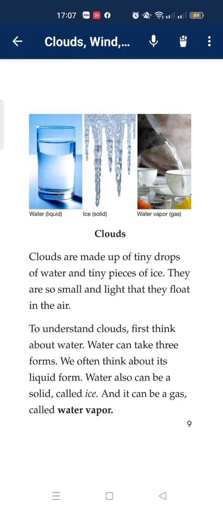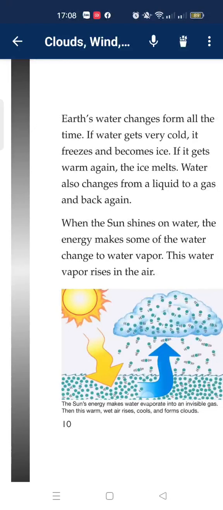Clouds. Clouds are made of tiny drops of water and tiny pieces of ice. There are also small bits of dust that float in the air. To understand clouds, first think about water. Water can take three forms. The one we often think about is the liquid form. Water also can be a solid called ice, and it can be a gas called water vapor.